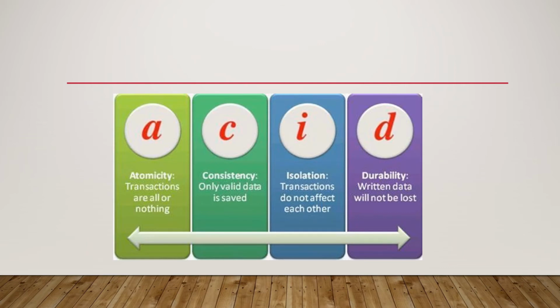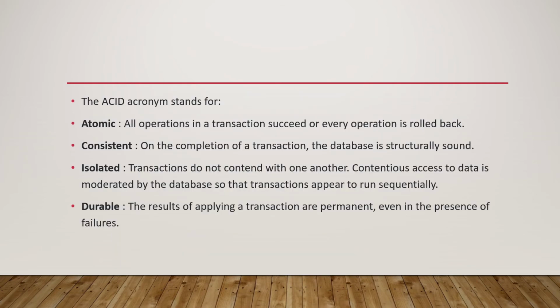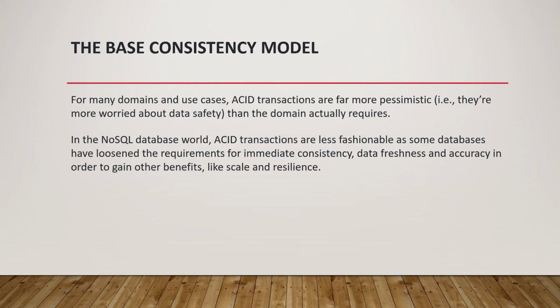ACID stands for atomicity, consistency, isolation, and durability. Atomic means all operations in a transaction succeed, or every operation is rolled back. Consistency means that on the completion of a transaction, the database is structurally sound. Isolated means the transactions do not contend with one another. Durable means the results of applying a transaction are permanent, even in the presence of failure.